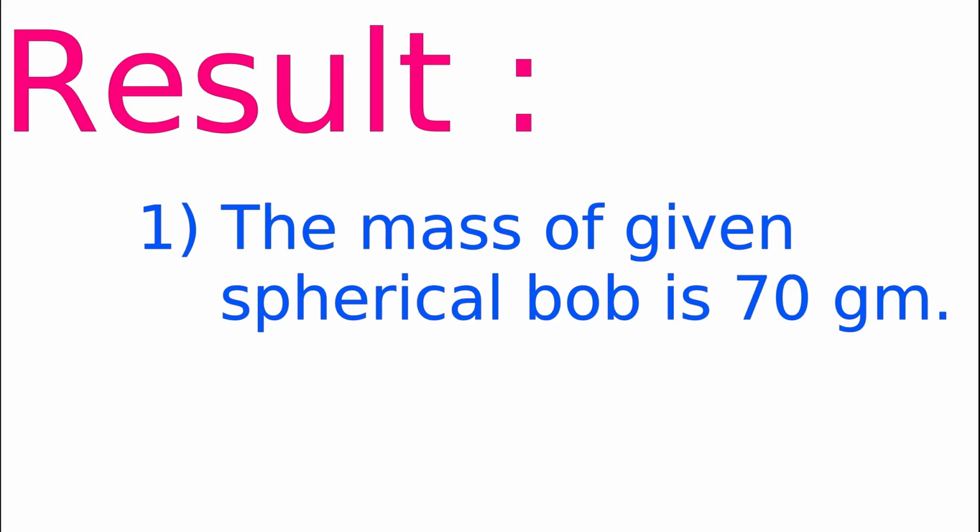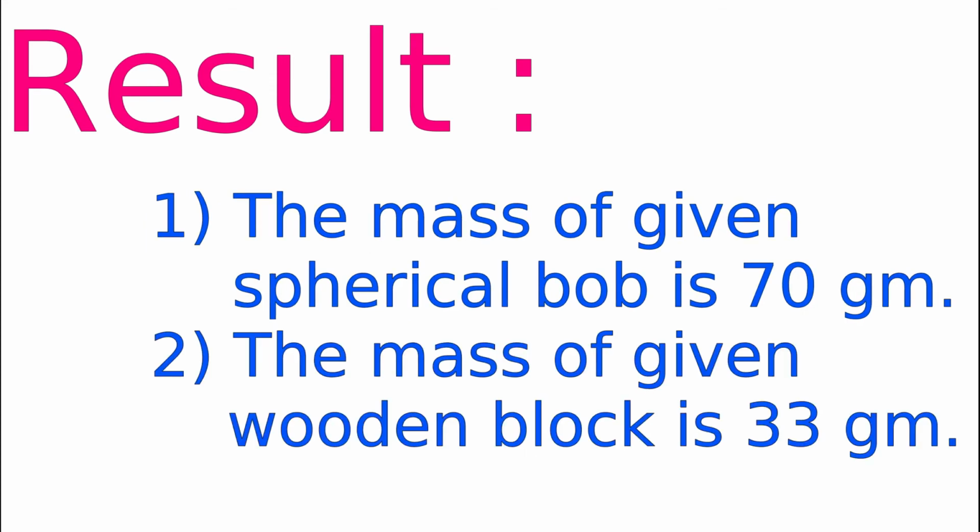So we will write the results. The mass of the given spherical bob is 70 gram and the mass of the given wooden block is 33 gram.